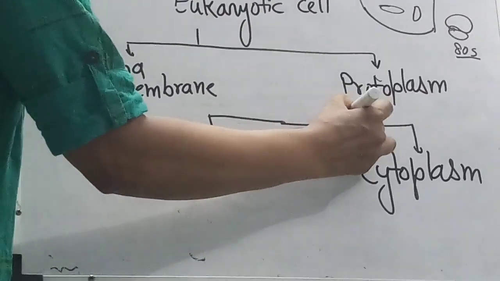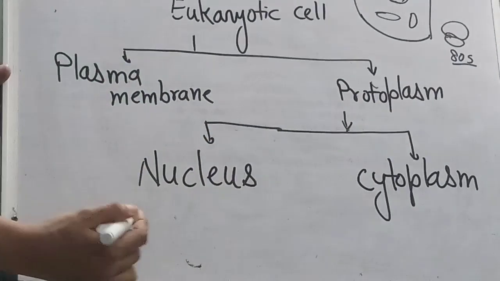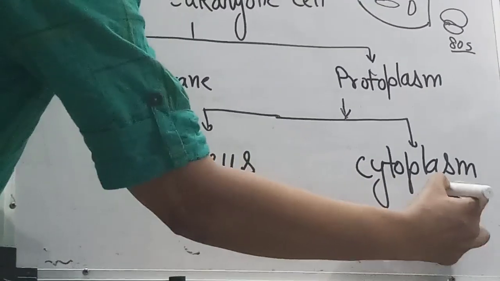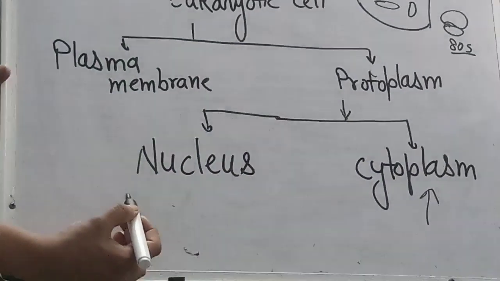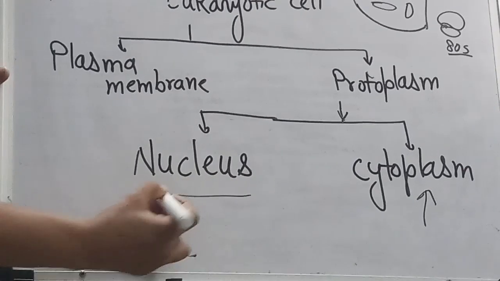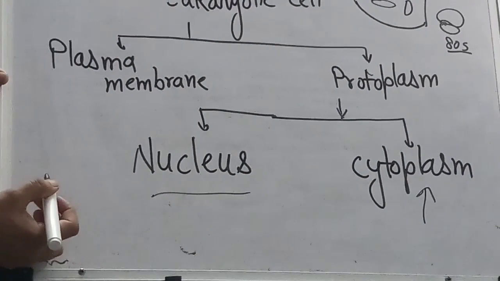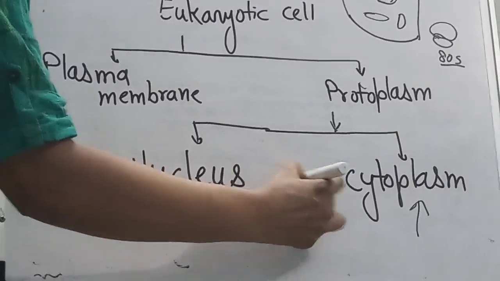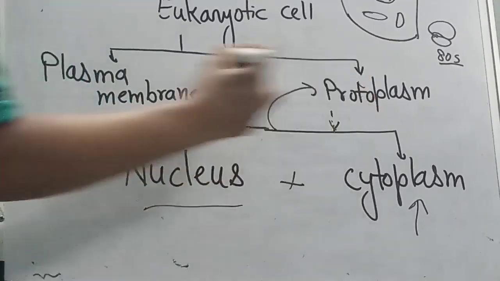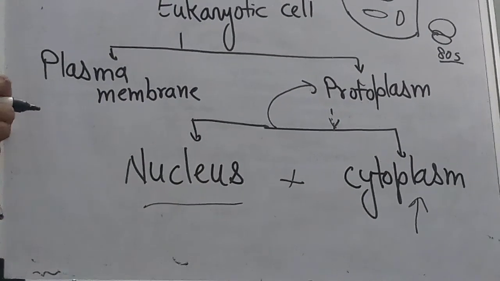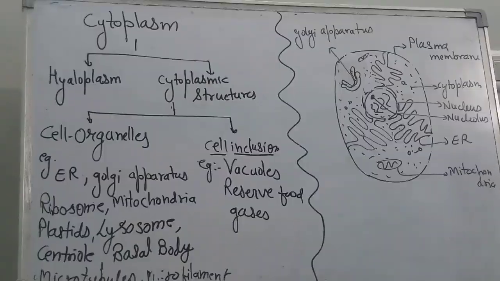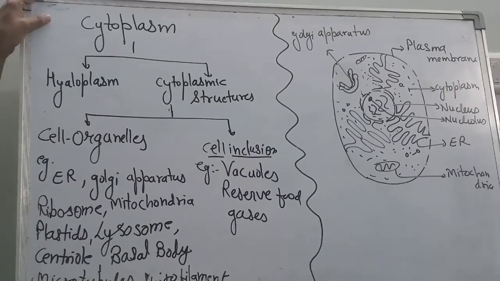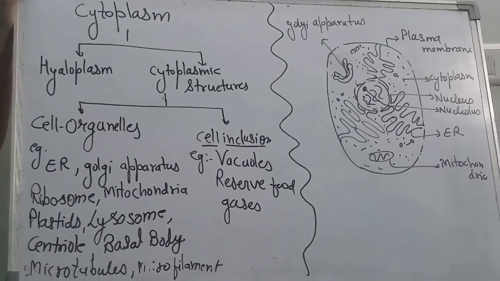All together, this is called the protoplasm. Protoplasm has cytoplasm, the fluid part, and the nucleus.